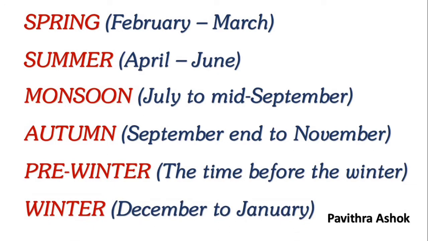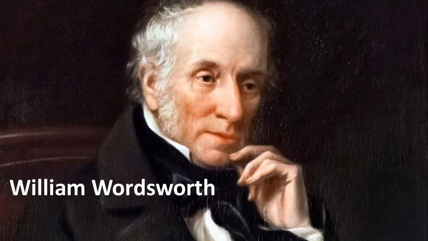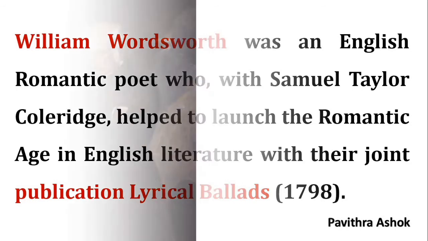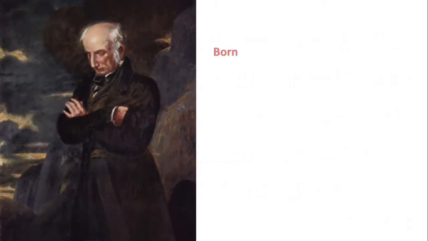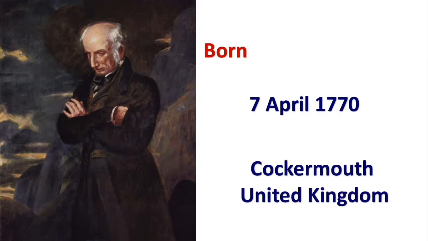Students, before starting the poem, we'll know about the poet William Wordsworth. He was an English romantic poet who, with Samuel Taylor Coleridge, helped to launch the Romantic age in English literature with their joint publication Lyrical Ballads, 1798. He was born on April 7, 1770, Cockermouth, United Kingdom.